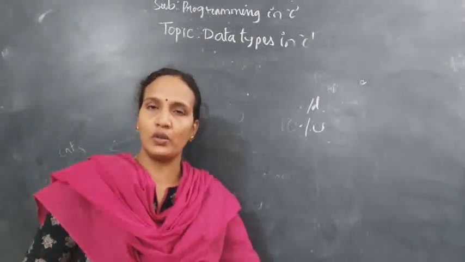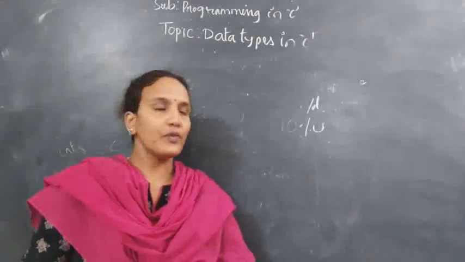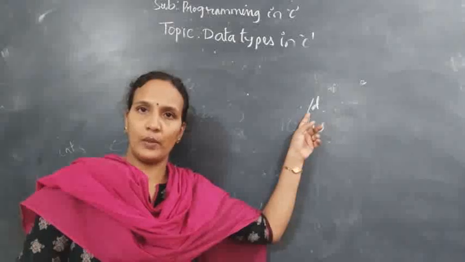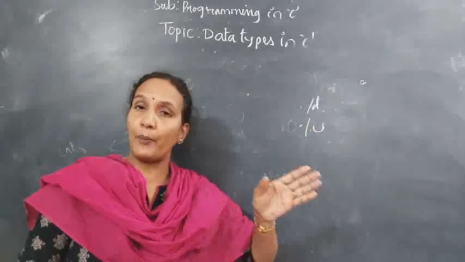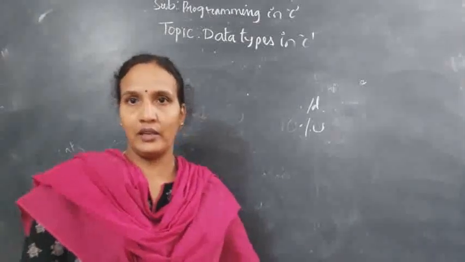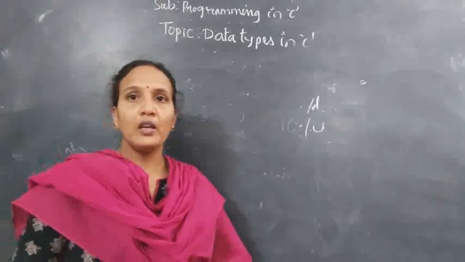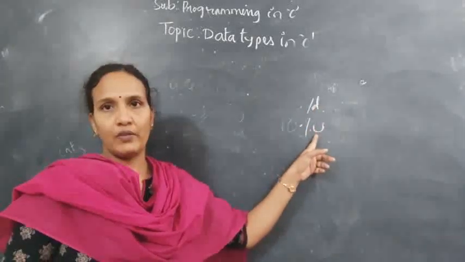For example, if you want to store an integer value like 90,000, this int is not suitable because for int you can store only up to 32,767. But above that range, if you want to store, then we'll go for long int. For long int, %u I have given.